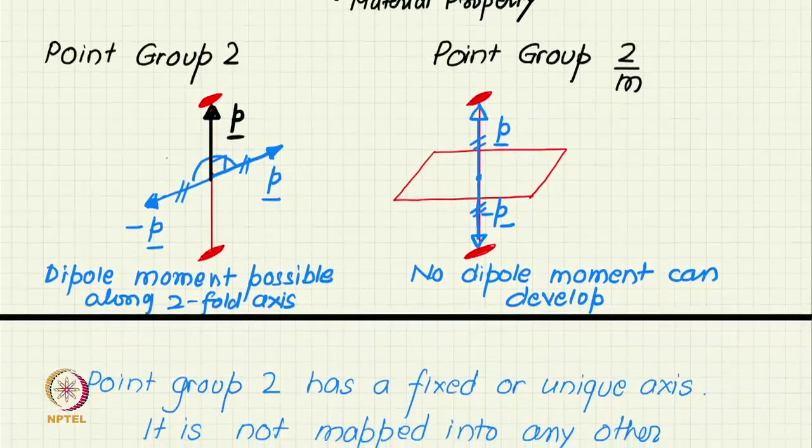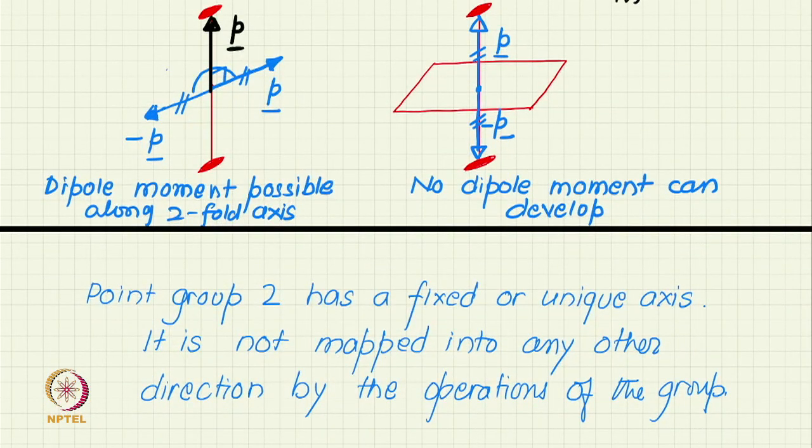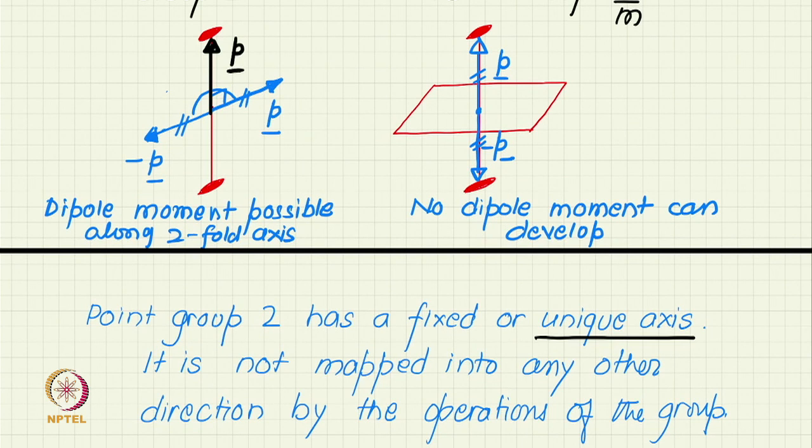So, this brings us to this concept of unique axis. There are some axes which are unique axes in the crystal, that is, they are not mapped into any other direction by the operation of the group. So, in the example of the point group 2, the two-fold axis is a unique axis, because there is no other symmetry operation which moves this two-fold axis.